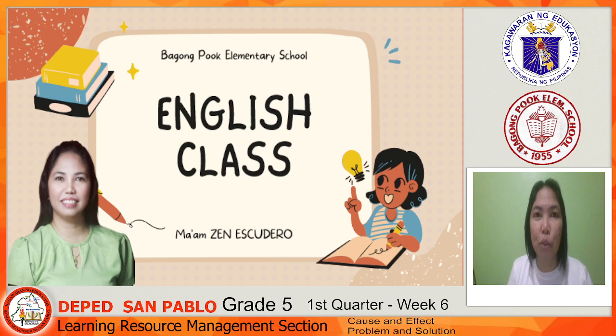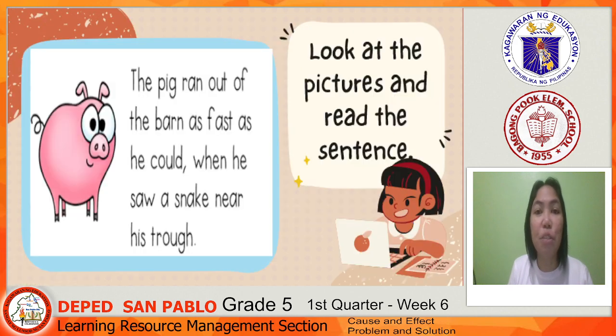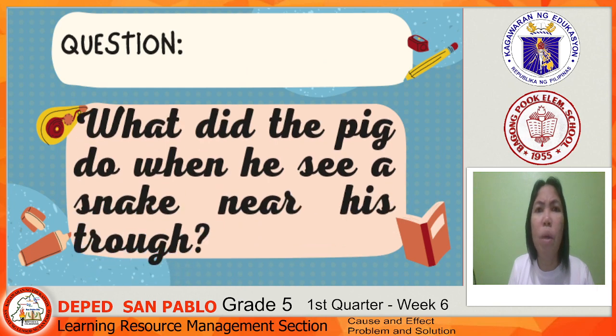But before we go to our lesson, let us read some sentences first. Let's go to the first sentence. The pig ran out of the barn as fast as he could when he saw a snake near his trough. What did the pig do when he saw a snake near his trough? Very good. He ran as fast as he could.